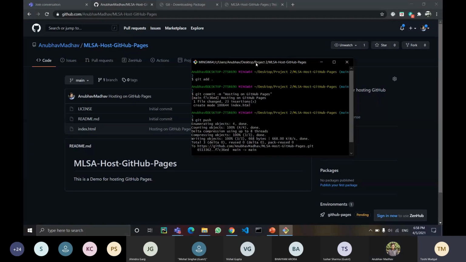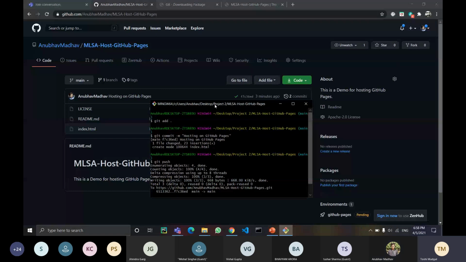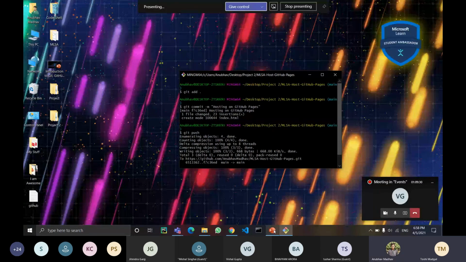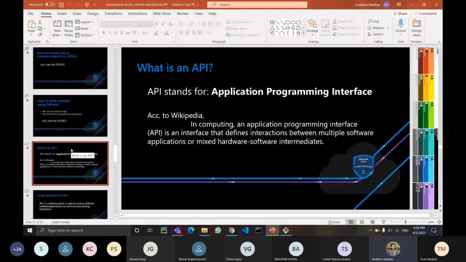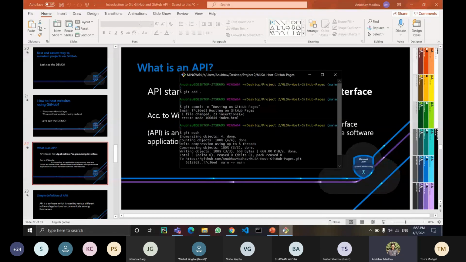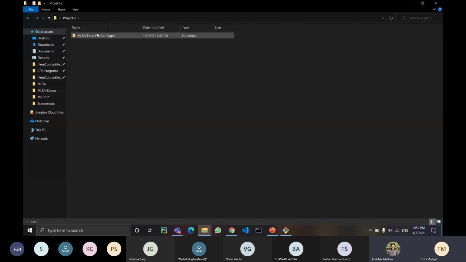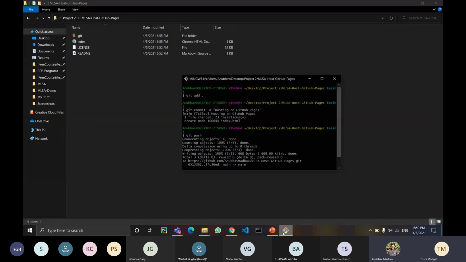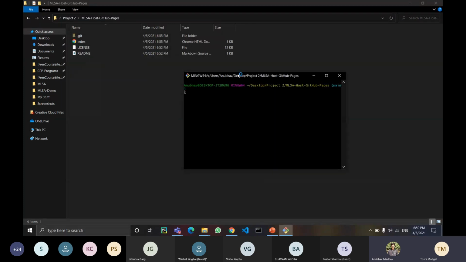There's a request by Namrata Agarwal in the chat box. Can you repeat the last 1 minute after creating the HTML file? Yes, she said that can you repeat the last 1 minute after creating the HTML file? Yeah, sure. I will.